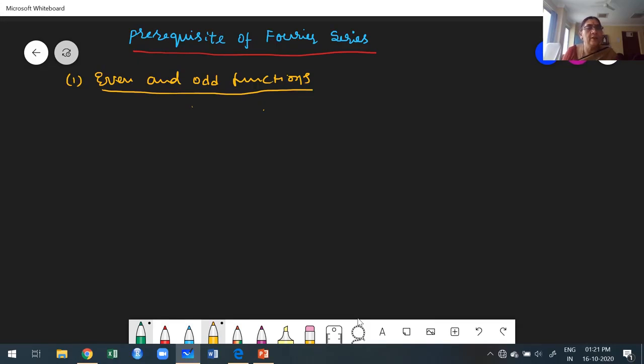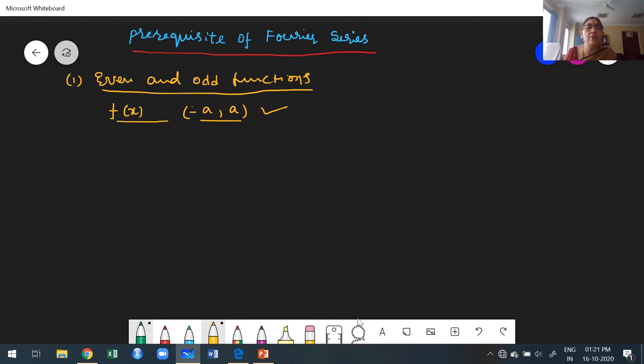The first thing is the function must be defined in a negative to positive interval, say minus a to a. That is very important. Most of the students make mistakes here. They are not worried about the interval; they simply consider a function. Before verifying whether the function is even or odd, first observe the interval, whether it is a negative to positive interval. Then only do I go for even or odd.